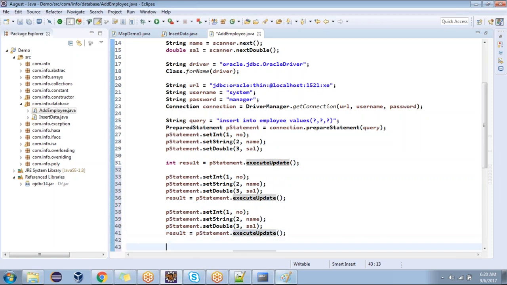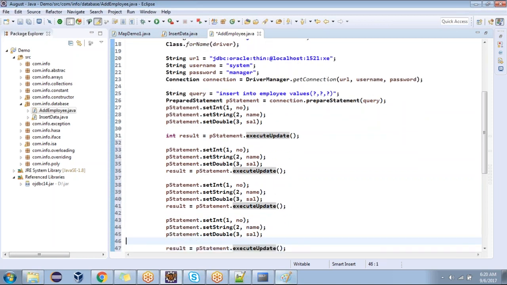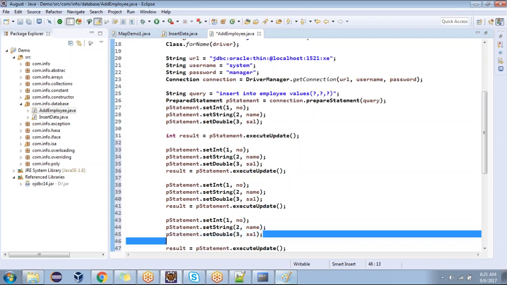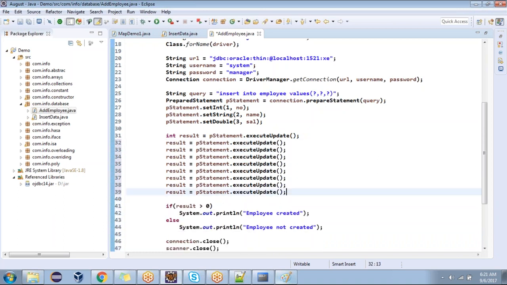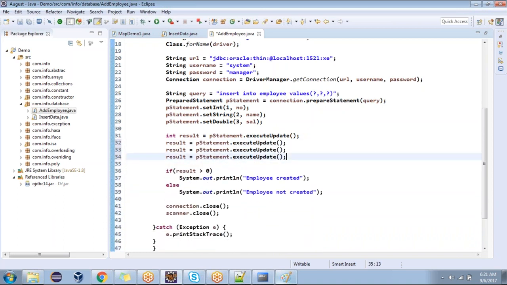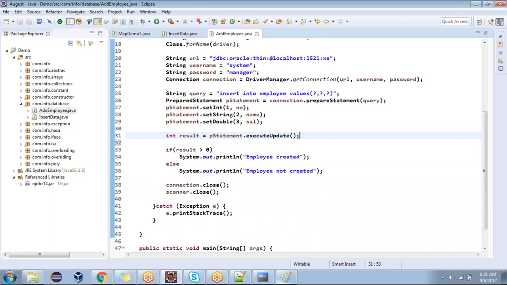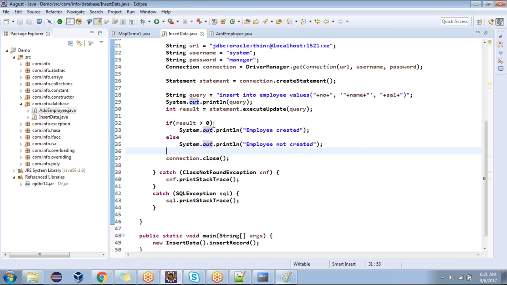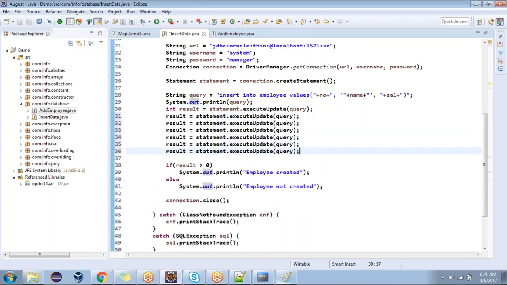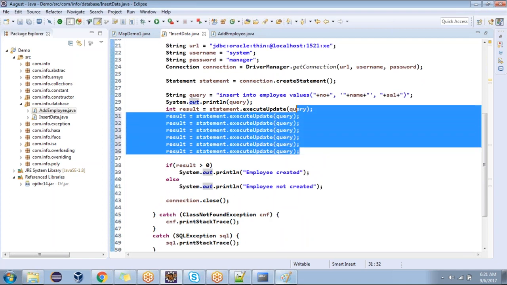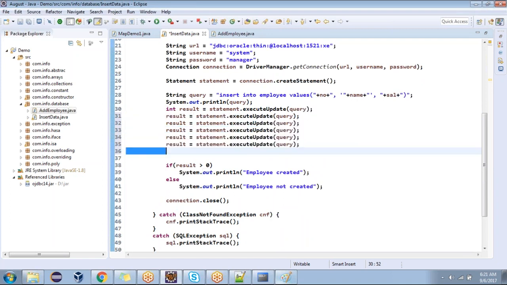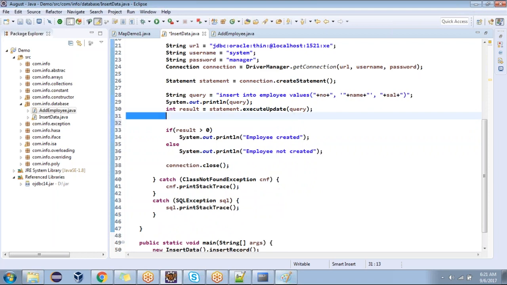Are we passing any query? No. Then automatically, when you are passing a query only one time, it's converted only one time. Performance will be increased, right? Simple. If you are converting the same query again and again, it takes some time. In the case of Statement, if you pass this again and again, every time it's converting. But over there, in the declaration itself, we are just passing the query.